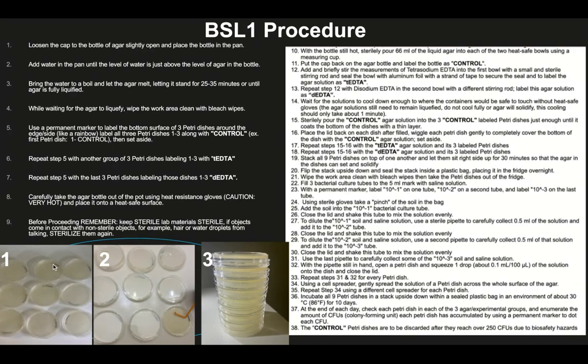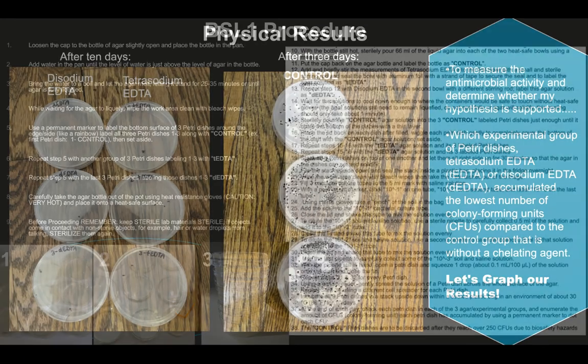And then after they solidify, we're going to inoculate those petri dishes with the soil bacteria. And then once inoculated, we're going to stack those petri dishes upside down and incubate them in an environment of 86 degrees Fahrenheit, which is equivalent to 30 degrees Celsius.